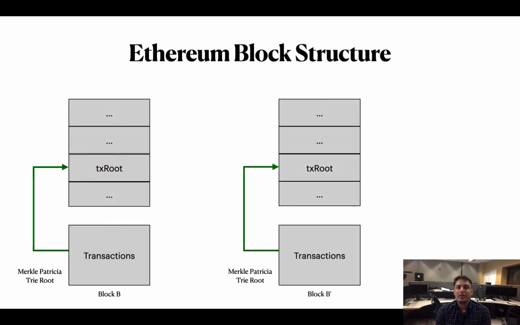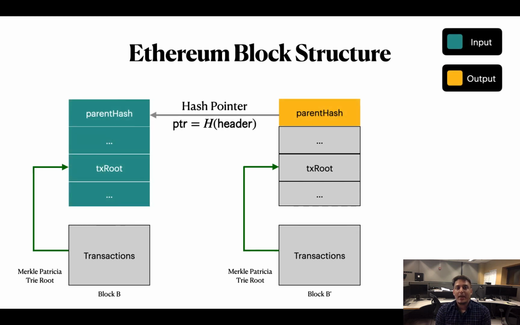Now, let us take a look at how blocks are connected to each other. The parent hash connects the parent block to its child. The parent hash is the hash of the header of the parent block. This connects blocks directly using a hash pointer.